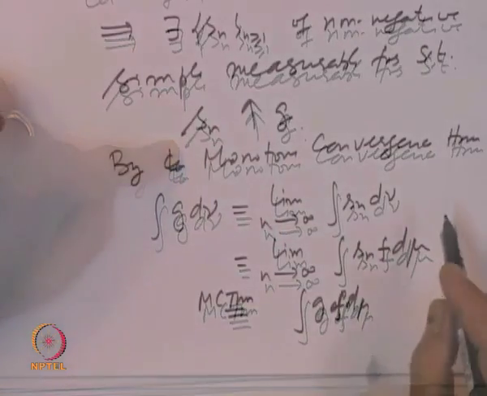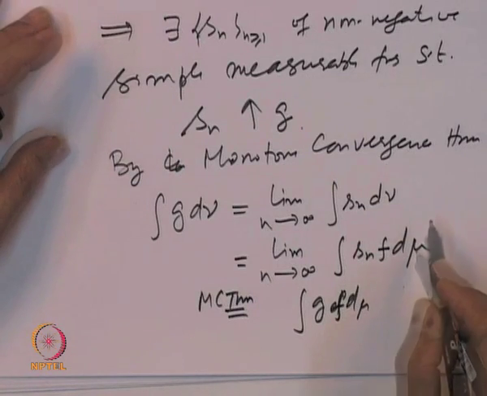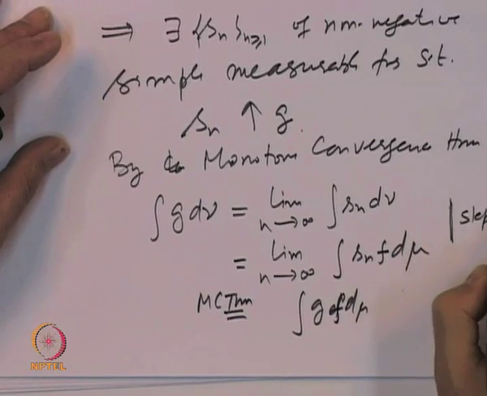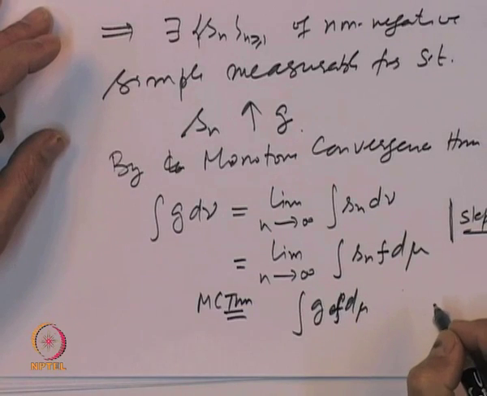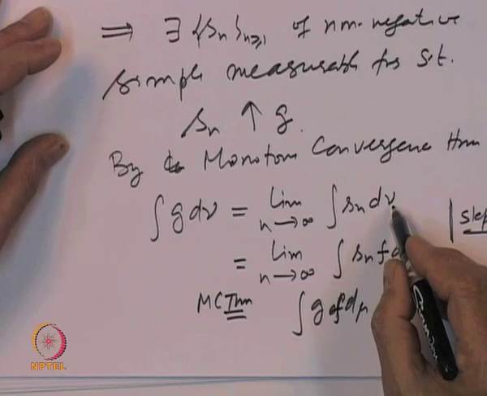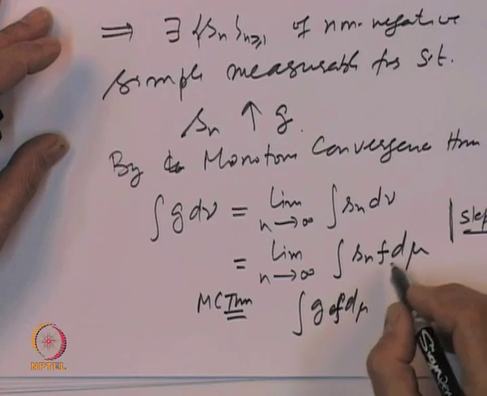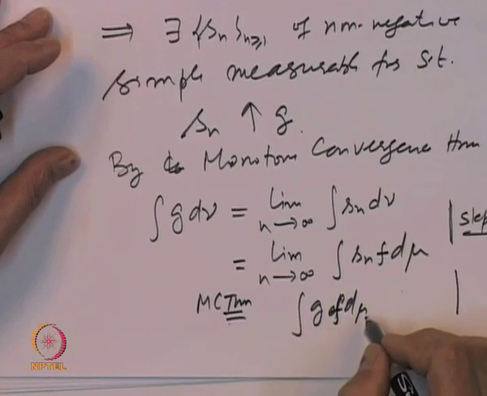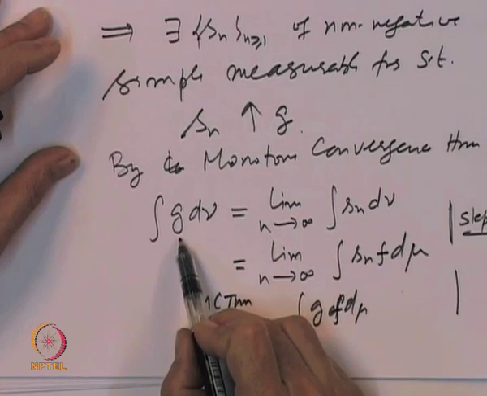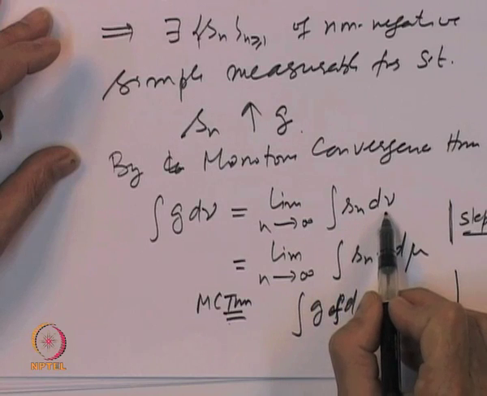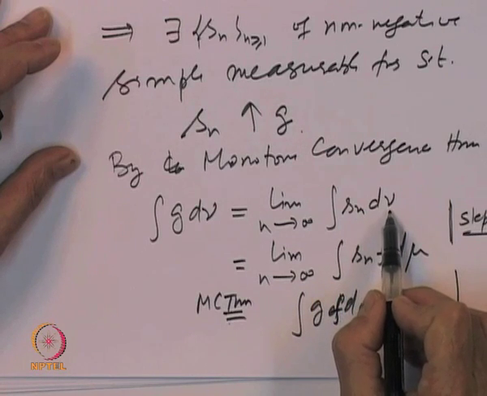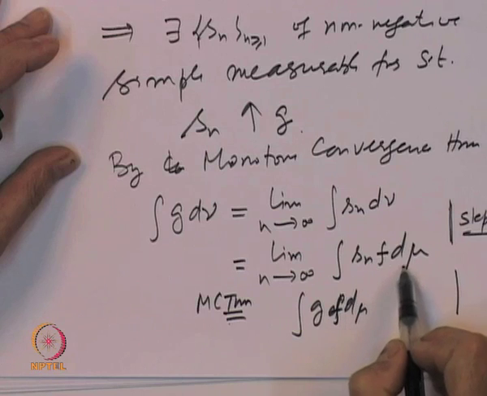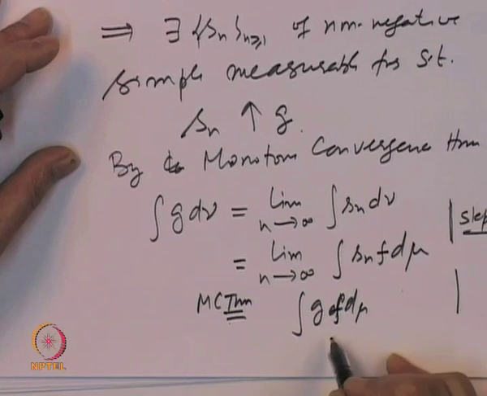Okay. So once again we have used step 2, that the property holds for non-negative simple measurable functions: the integral with respect to nu is the integral with respect to mu of the product function. And now, once again we are applying the monotone convergence theorem. First, the integral of g is equal to the limit of the integral of S n d nu by the monotone convergence theorem. And now, by our earlier step, this is equal to the integral of S n f d mu, and again by the monotone convergence theorem it goes back.